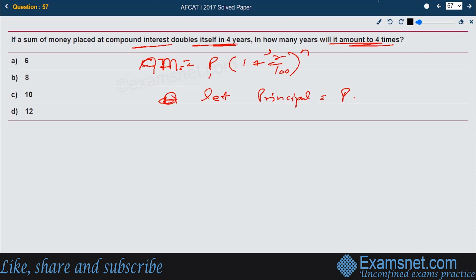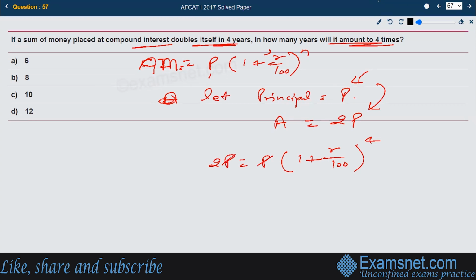Now he's saying the amount is getting doubled, so the amount becomes 2P. Whatever you invest is getting doubled, so you're receiving 2P. Let us put these into the equation. Amount 2P is equal to P times 1 plus the rate, which we are supposed to find out, R by 100, to the power 4. Now if you solve this, P gets cancelled, so we remain with this much only.